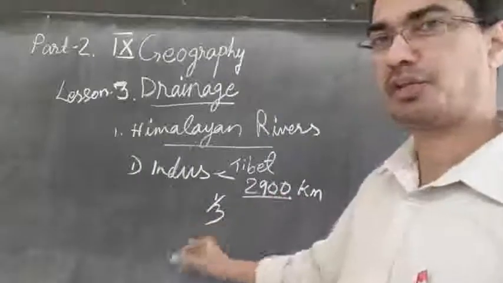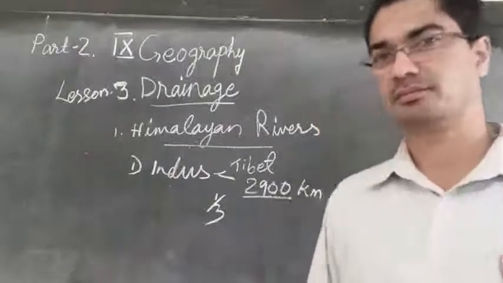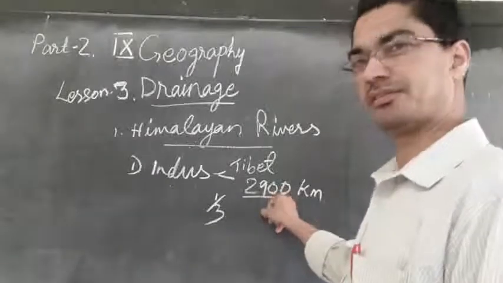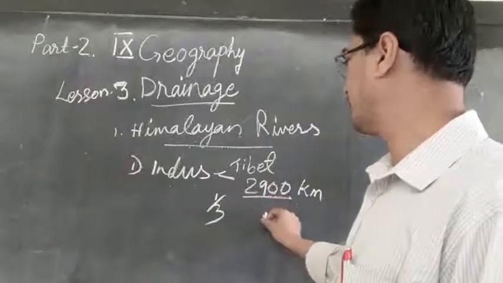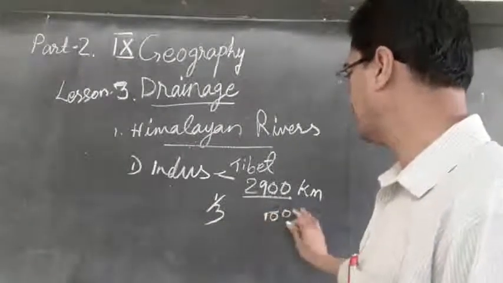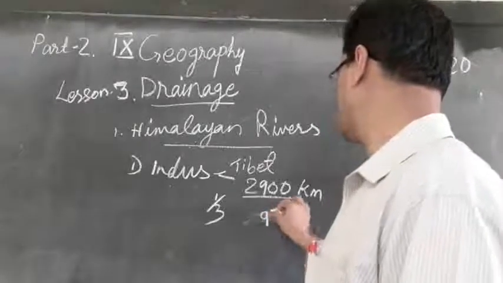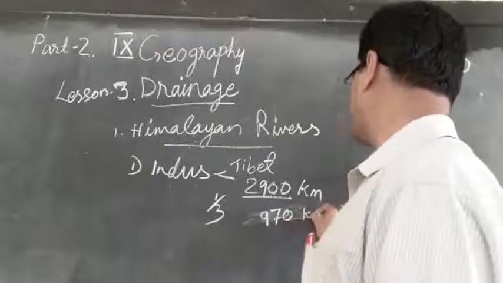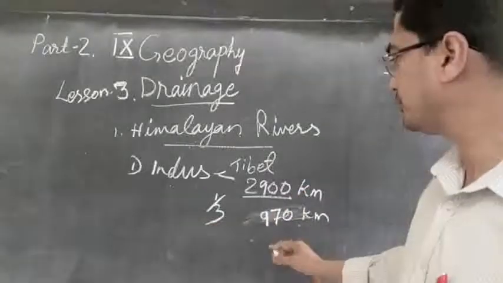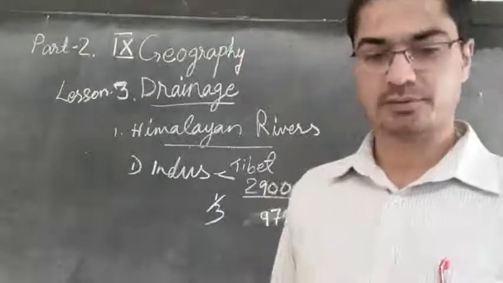Total is 2,900. So one third means how much will it come? Almost how much? 700, maybe 1,000. Not reaching 1,000, a little less than 1,000. Maybe you can say 900. Maybe some 970 kilometers it is flowing through India. Then the rest it is flowing through Pakistan.